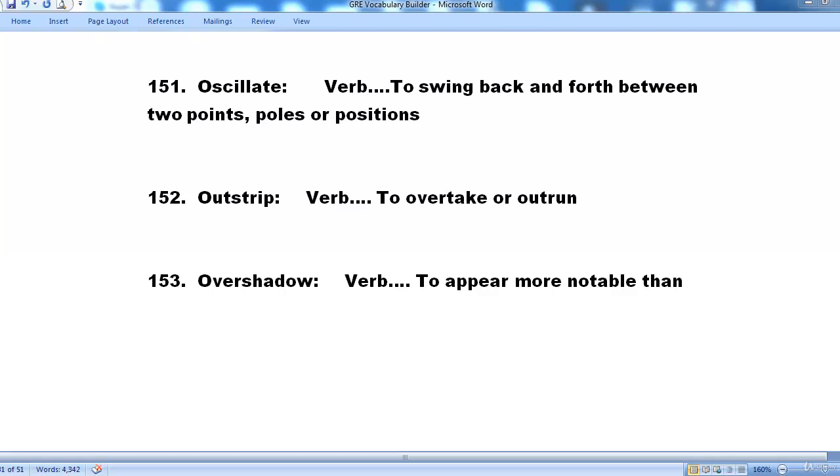153. Overshadow. Overshadow is a verb and it means to appear more notable than the other, something else, another company, another team, etc.